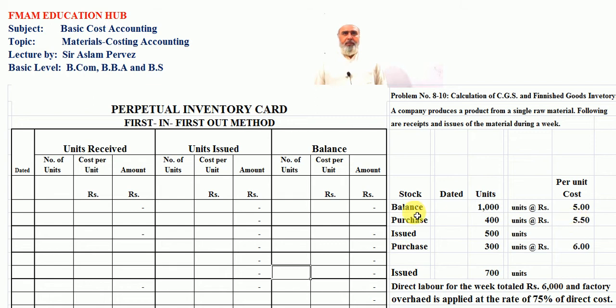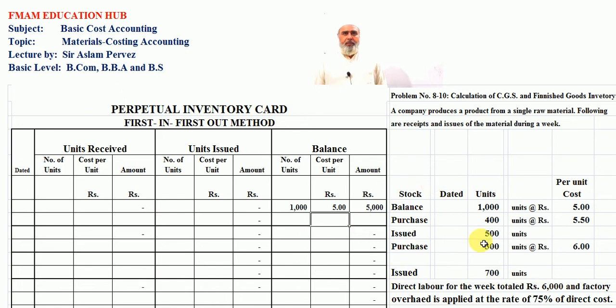Now we record our opening balance in the given store ledger card in the column of balance here. Students, 1000 units, the rate is 5 per unit. This is the value of 5000 rupees as an opening balance.